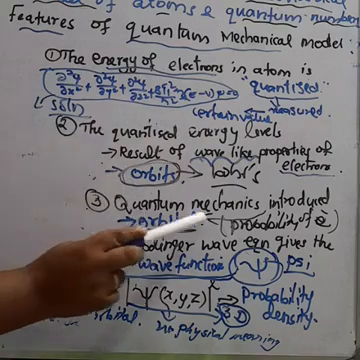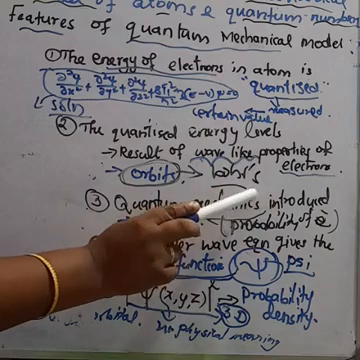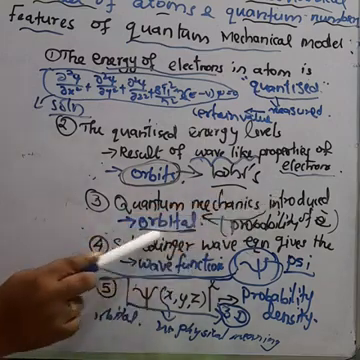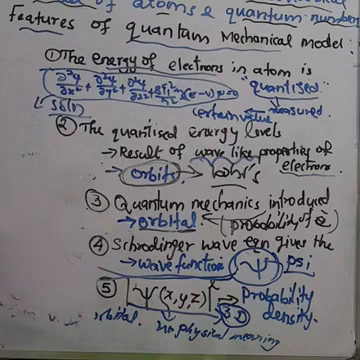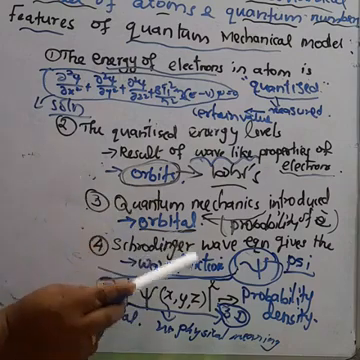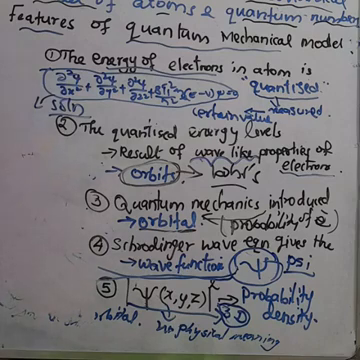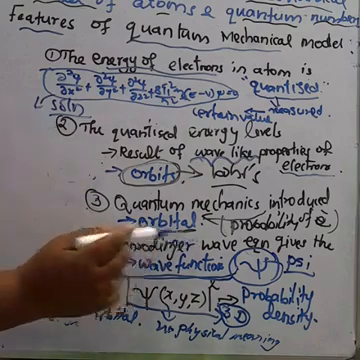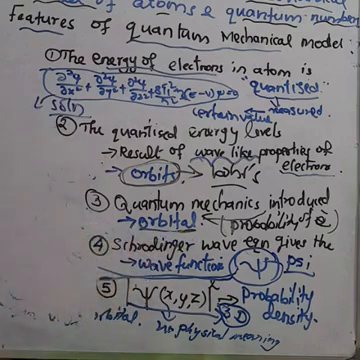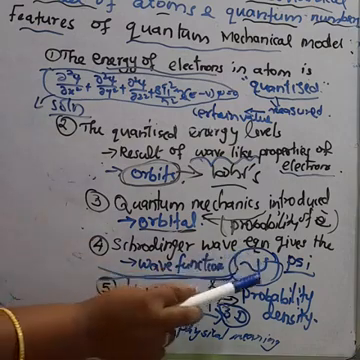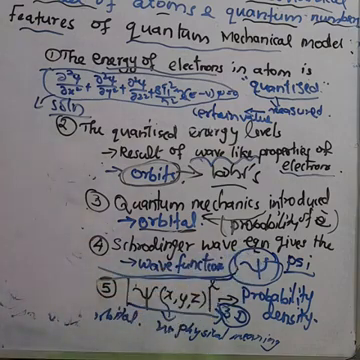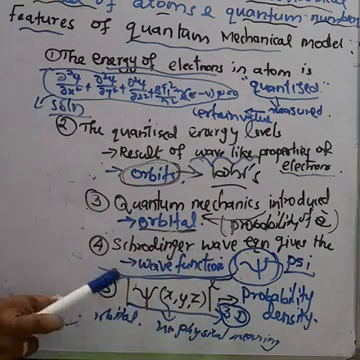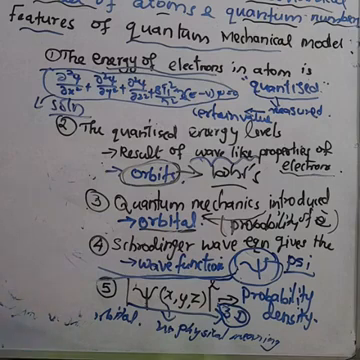The quantum mechanical model introduced a new concept, the orbital. What do we mean by an orbital? An orbital is a three-dimensional space in which the probability of finding the electrons is maximum. And the fourth point? The Schrodinger wave equation gives a wave function, the atomic orbital, denoted by the symbol psi. So the wave nature of electrons present in an orbital can be well defined by the wave function.